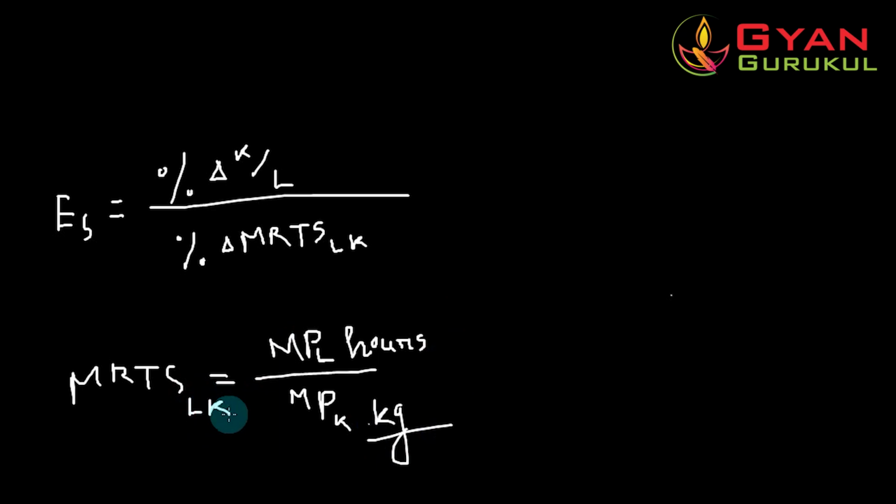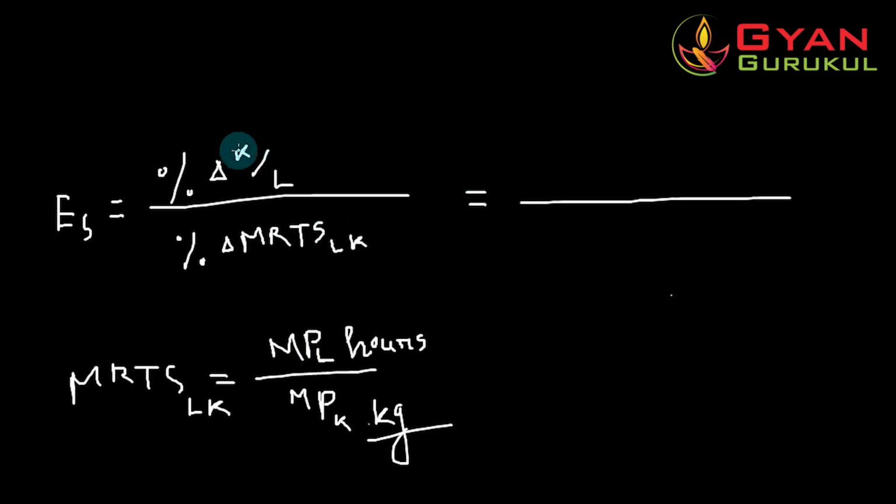In order to overcome this problem of measurement, we introduced a new concept, which is called the elasticity of substitution. Now see what happens here.